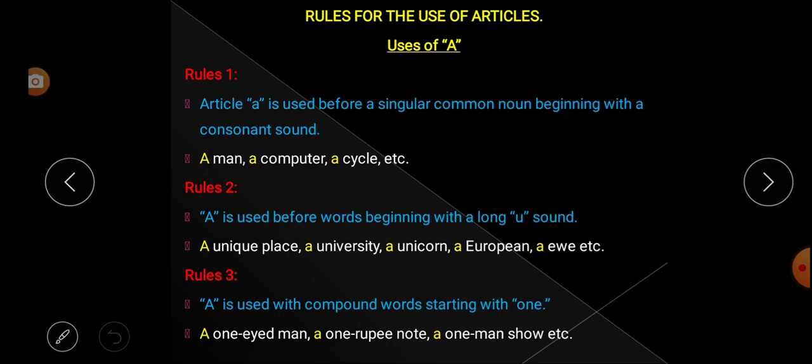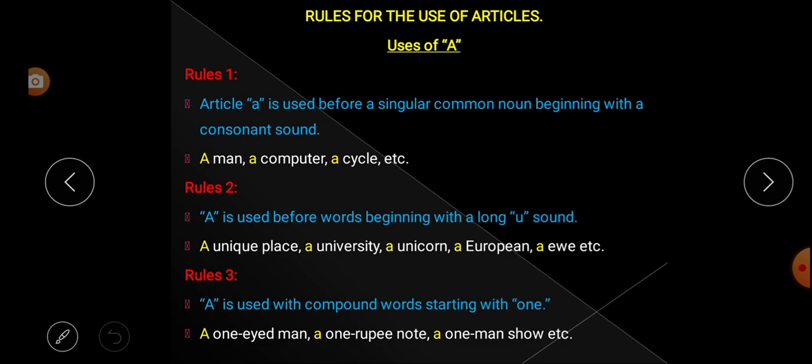We know that U is a vowel, and according to the rule, before a vowel article an is used. Understood? But here, U is also a vowel, but it is an exceptional case, so we don't use article an here. Rather, in place of article an, we are going to use article a. Why? Because it is beginning with a long U sound.